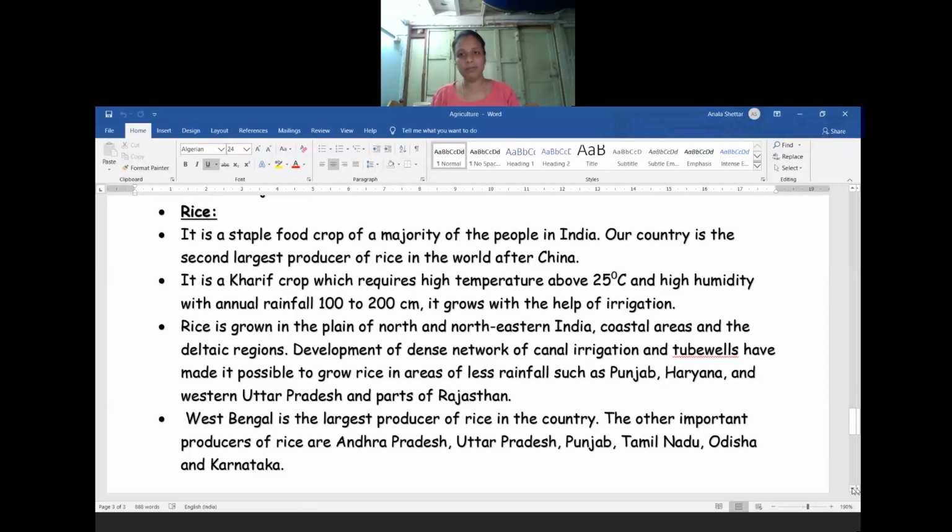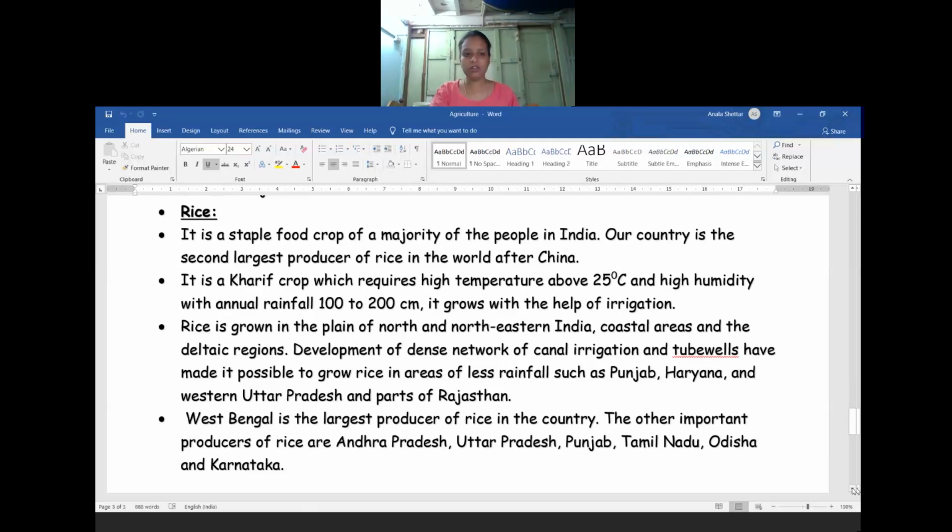Due to the development in the agricultural sector after the green revolution, a lot of changes took place. You have already learnt about the green revolution last year, that MS Swaminathan introduced the green revolution in our country. Based on that, farmers at present are using modern techniques in cultivation. So even where there is very little rainfall, with the help of canal irrigation and tube wells, it is possible to grow rice in areas of less rainfall, such as Punjab, Haryana, Western Uttar Pradesh, and some parts of Rajasthan.